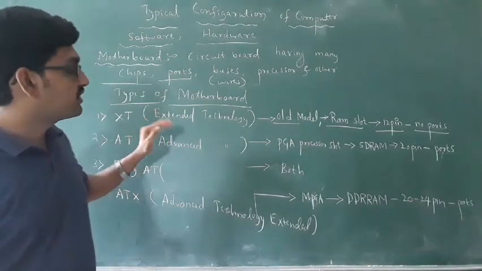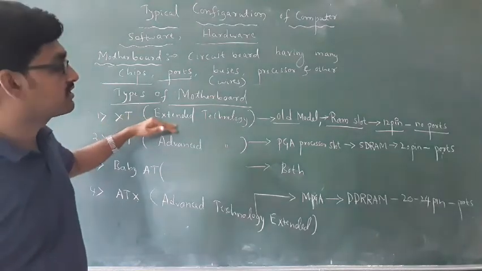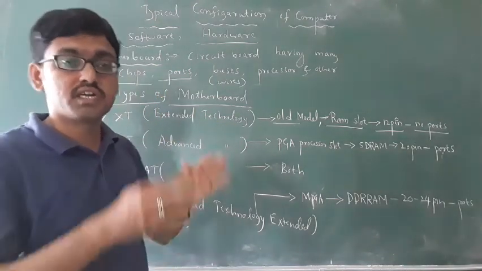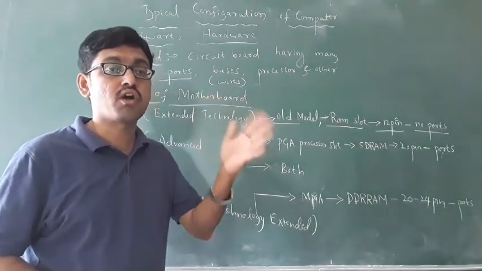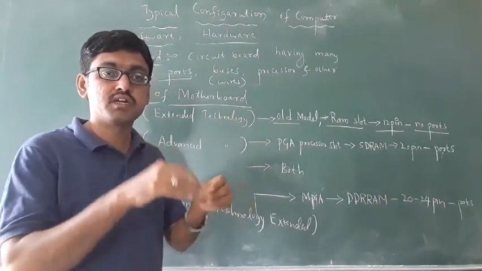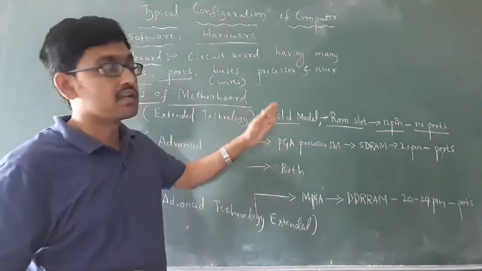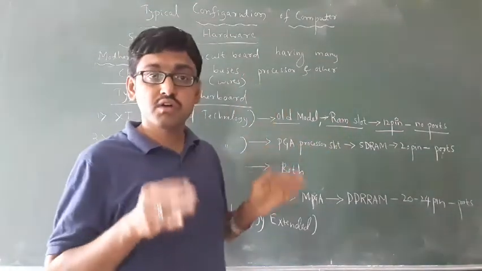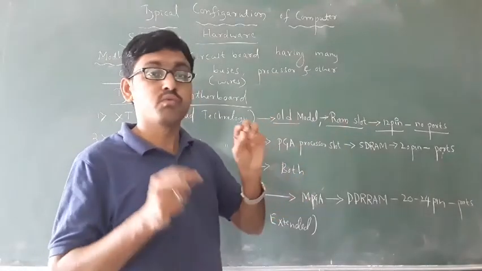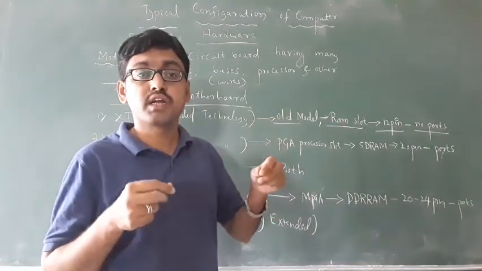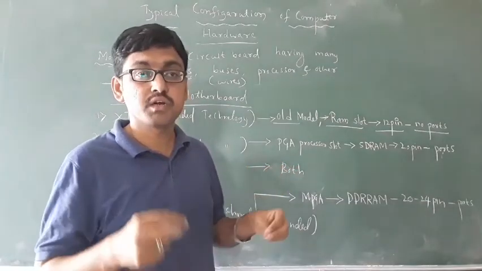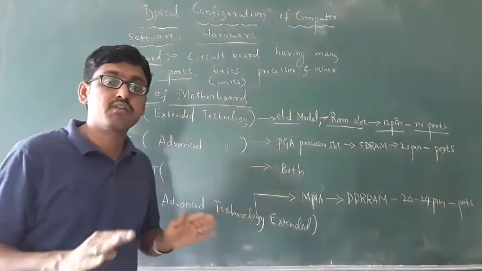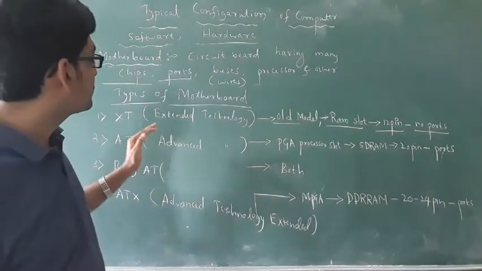Okay, what are the features of the XT motherboard? XT, extended technology motherboards are used in first generation computers. It consists of an old model processor slot. What is the use of a processor slot? To insert a processor. Here it consists of an old model processor slot. It consists of a RAM slot. Then it consists of a 12 pin power connector for supplying power to the computer. It does not have any ports. These are the characteristics.